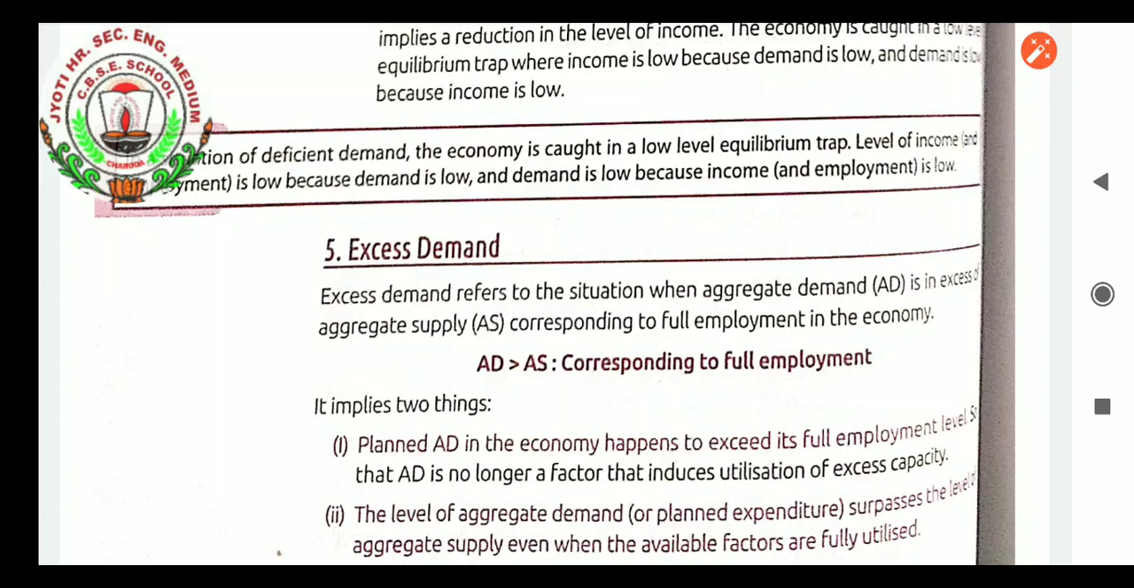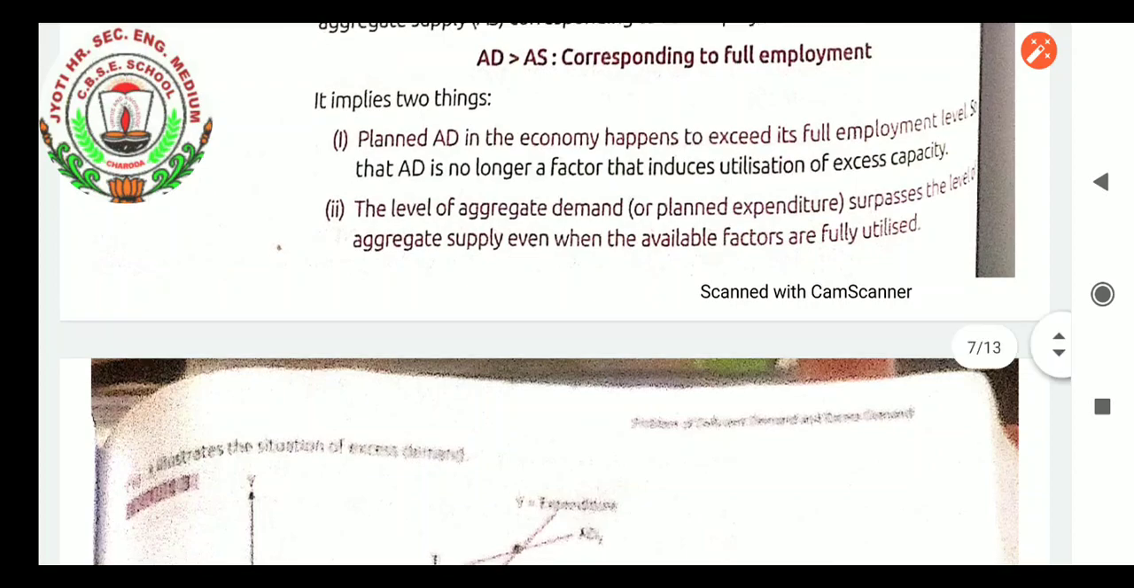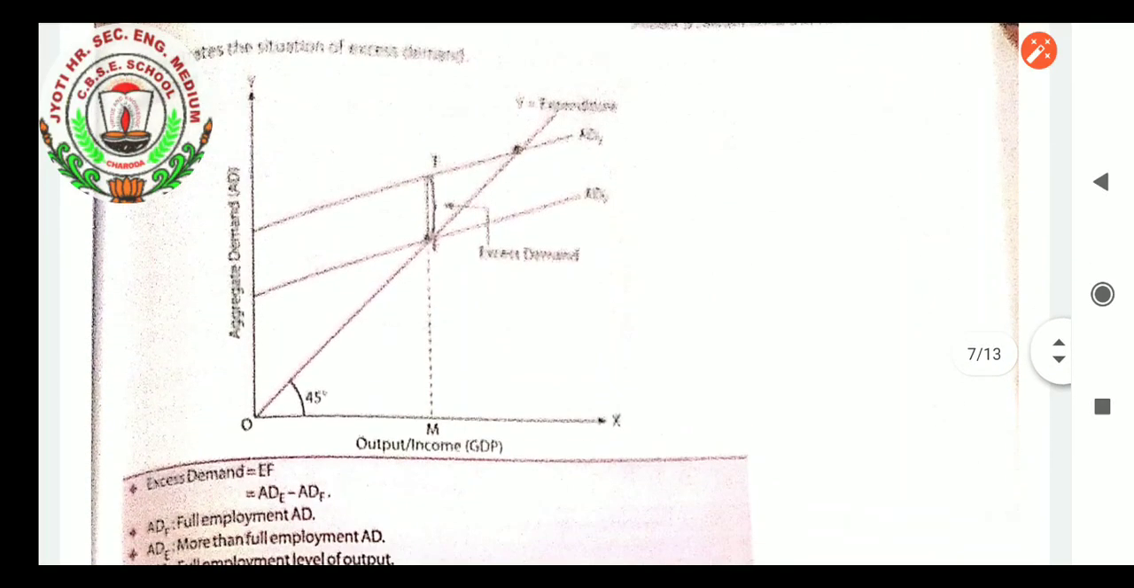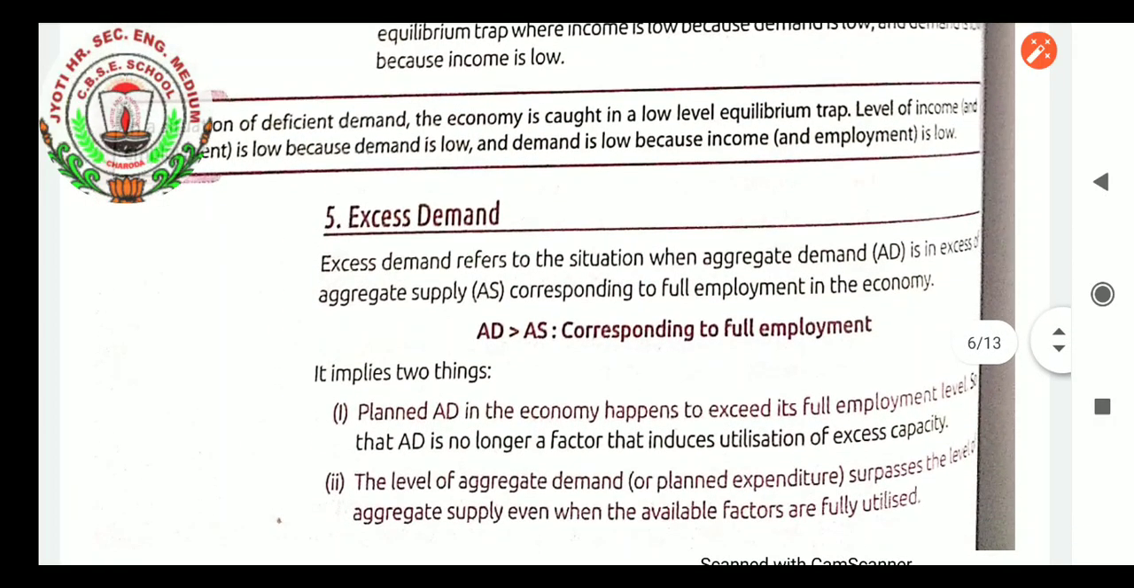It implies two situations. First, planned aggregate demand in the economy happens to exceed its full employment level, so aggregate demand is no longer a factor that induces utilization of excess capacity. Second, the level of aggregate demand or planned expenditure surpasses the level of aggregate supply. Even when the available factors are fully utilized, aggregate demand will be more than aggregate supply. It crosses the aggregate supply. So these are the two factors when aggregate demand will be greater than aggregate supply.